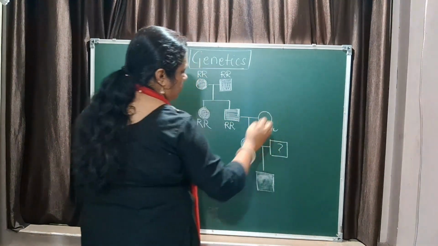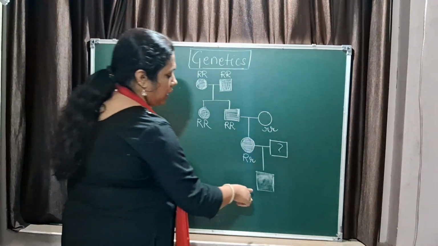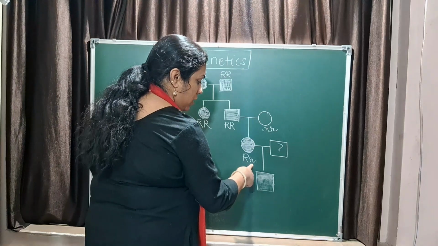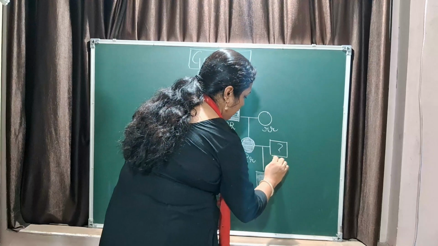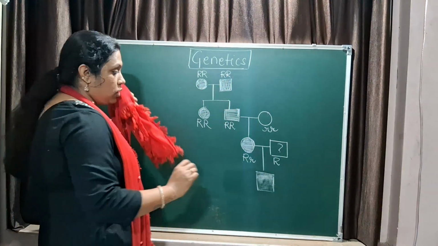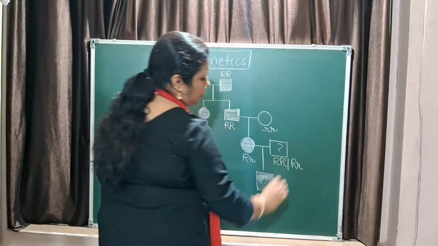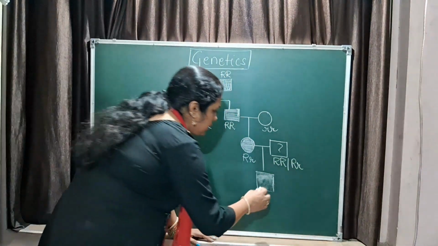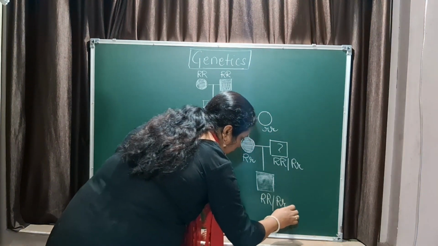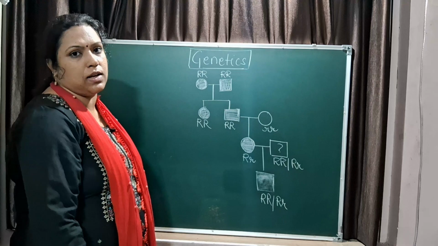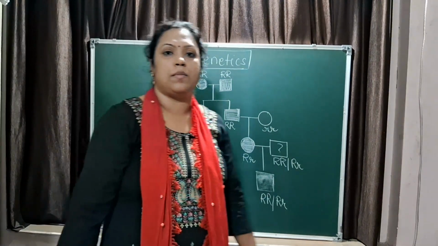He married a non-roller. That means this possibility is only this. Now, if this R comes here or this R comes here, this one has to be a roller. That means this person should have a dominant R. So this person can be either RR or Rr. So this makes this man either a homozygous roller or a heterozygous roller. So this is what rolling of the tongue is all about. Any doubt, put it in the comment section.